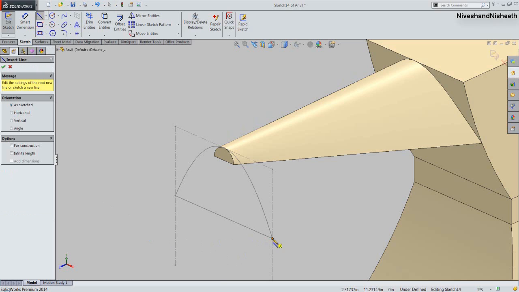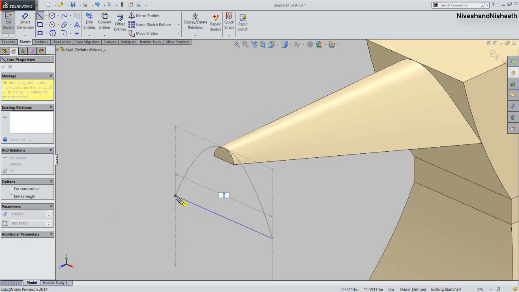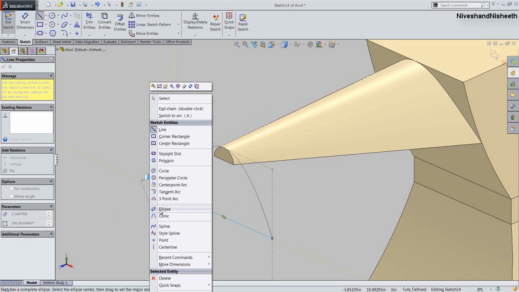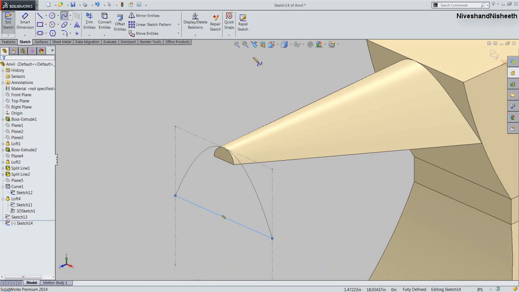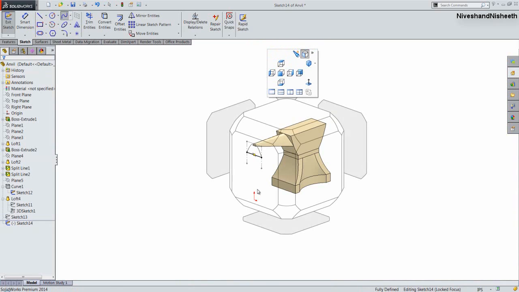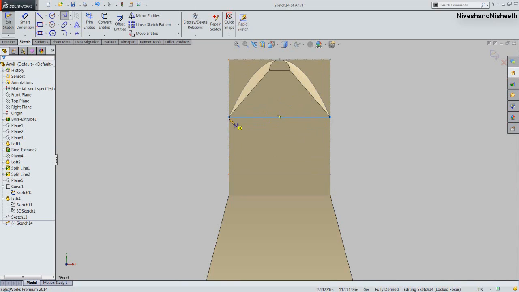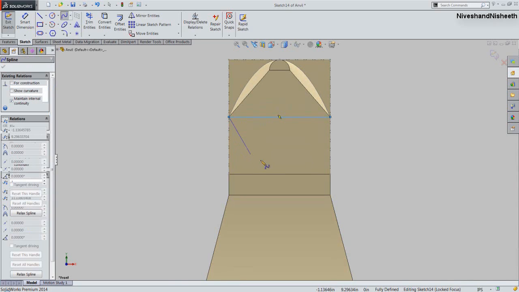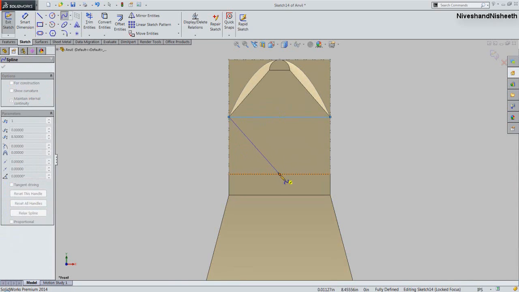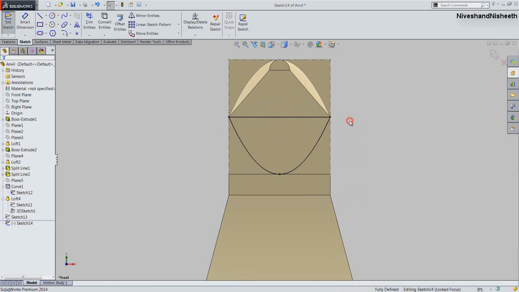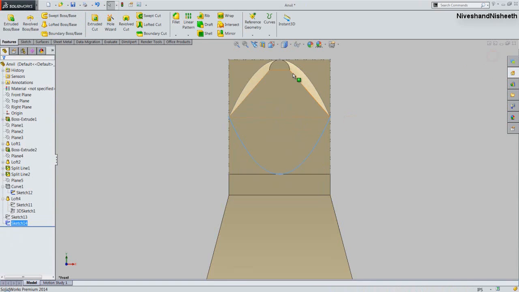We will create a horizontal line over this projected line, and draw a spline like this. Okay, finish the sketch.